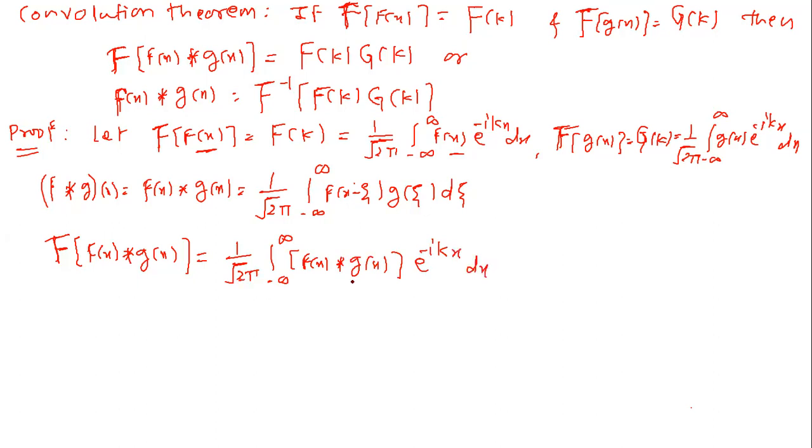Now since the value of f convolved with g is given, we substitute it in this equation.